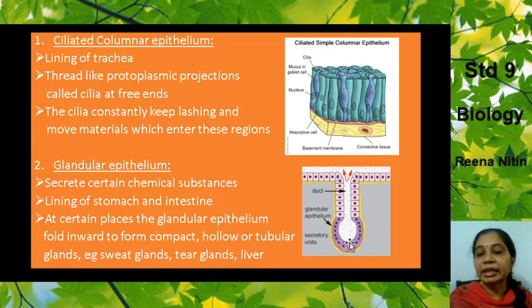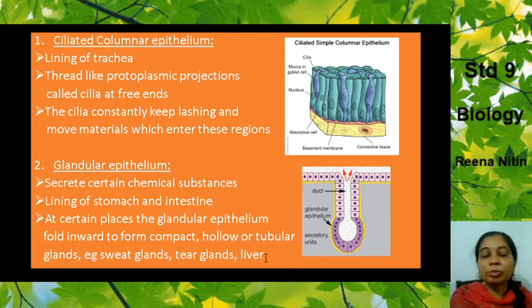It goes inside and forms a tubular place, like it folds inside. Now what does it do over there? Because it is making these chemical substances, they secrete the chemical substances and store them over there. So that is the function of the glandular epithelium, secretion of chemical substances. Hollow or tubular glands, for example sweat glands, tear glands in your eyes, and the liver. What does the liver do? It secretes the bile juice, right? So there also this is present.